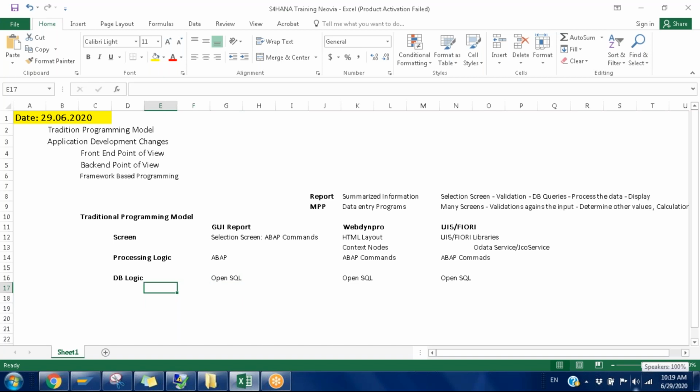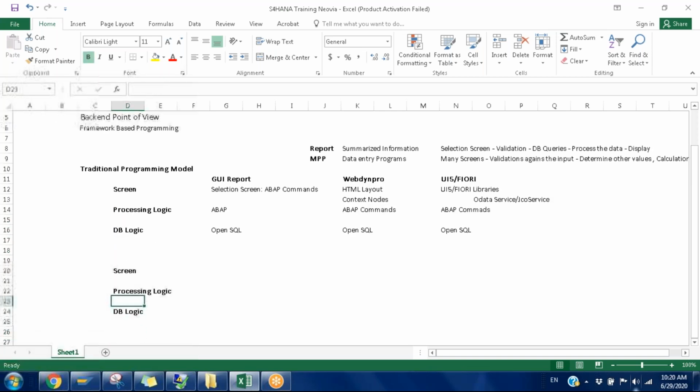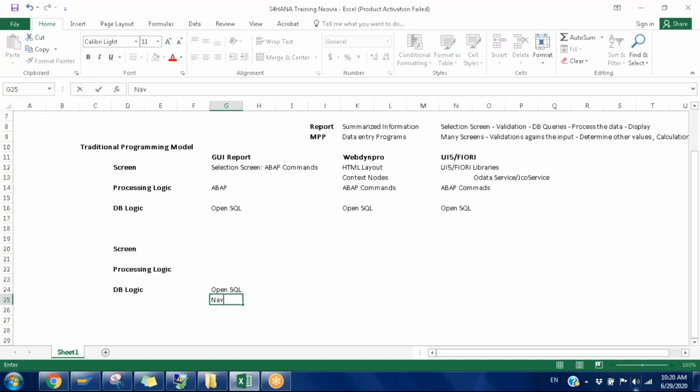Okay, now we'll see the backend logic differences, the DB logic. Let me copy this same. Here I don't want to mind about the screen; I would like to see only the DB logic. Earlier we used to work with the OpenSQL statement, but we also have one more flexibility called native SQL.